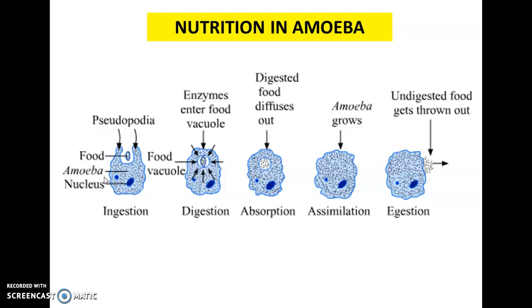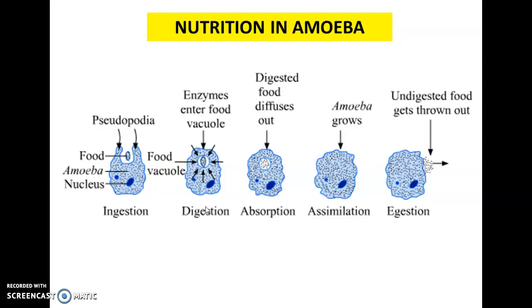When the food particles come near the amoeba, then amoeba ingests this food particle by forming temporary finger-like projections called pseudopodia around it. The food is engulfed with a little surrounding water to form a food vacuole inside the amoeba. So this is a process called ingestion. This temporary food vacuole is called the temporary stomach of amoeba.